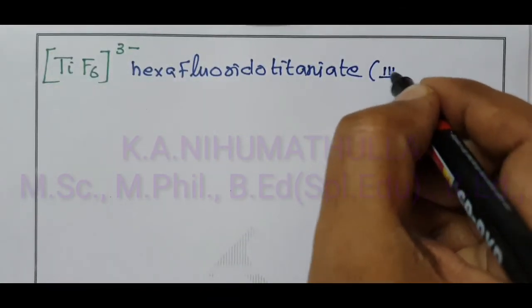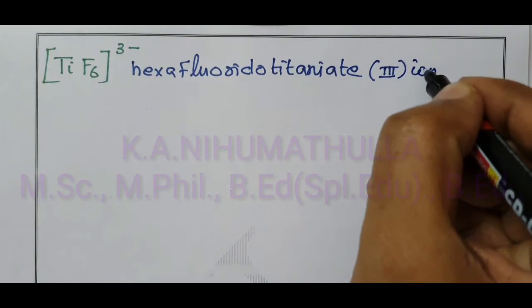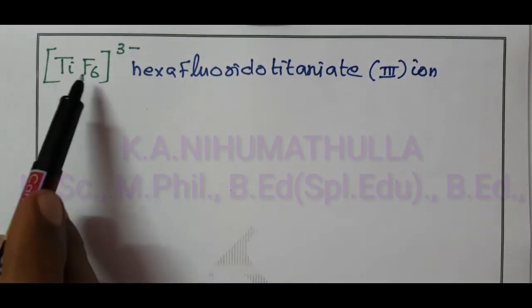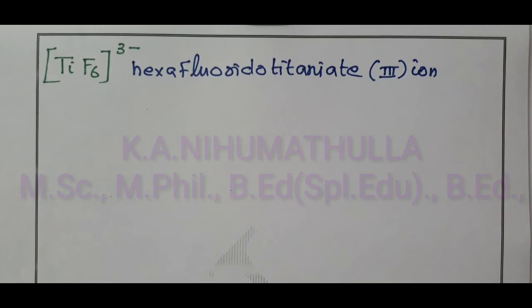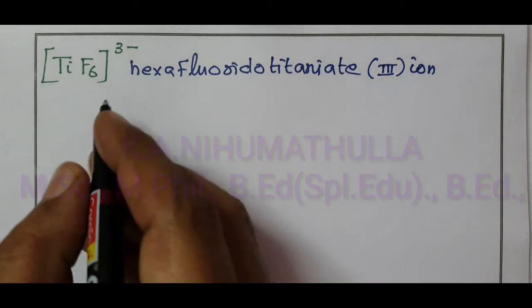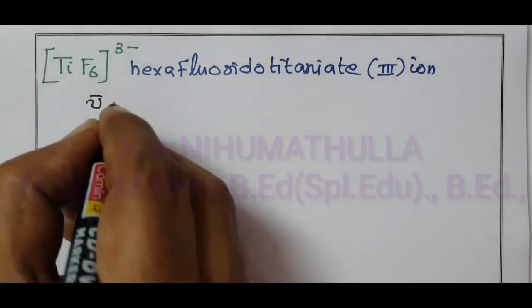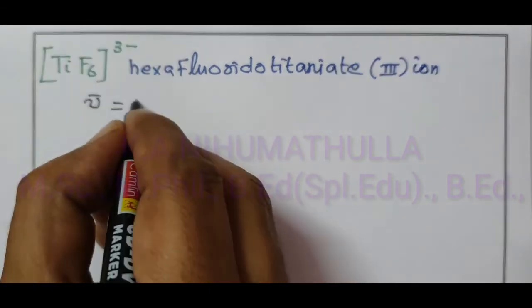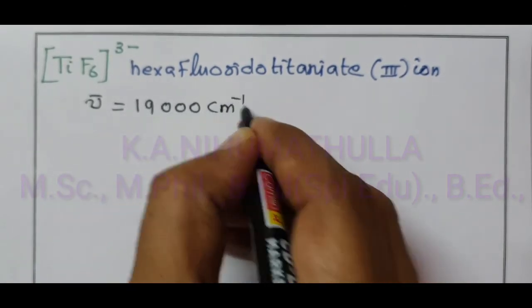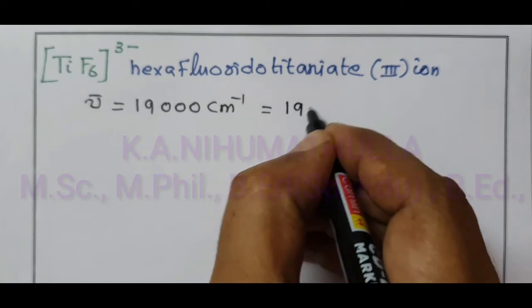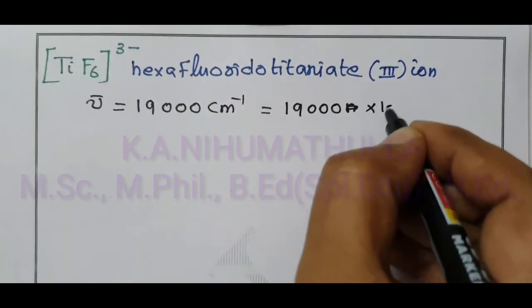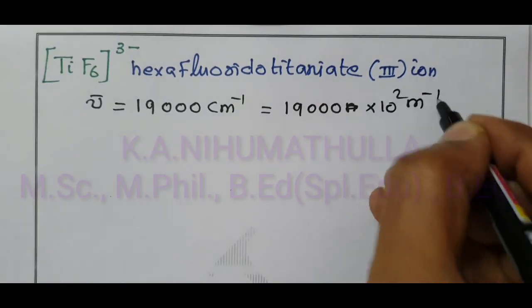Oxidation state 3 ion. First example Br minus, second we changed the ligand to F minus. For this complex, the mu dash value is equal to 19,000 centimeter power minus 1, equal to 19,000 into 10 power 2 meter power minus 1.